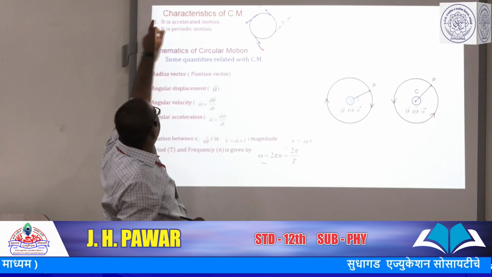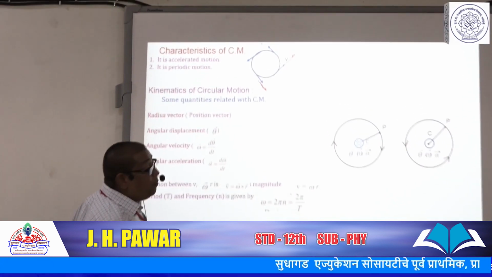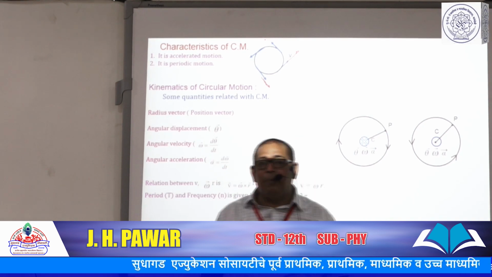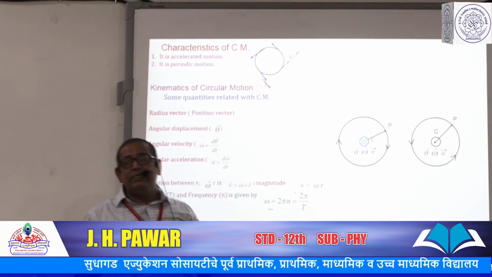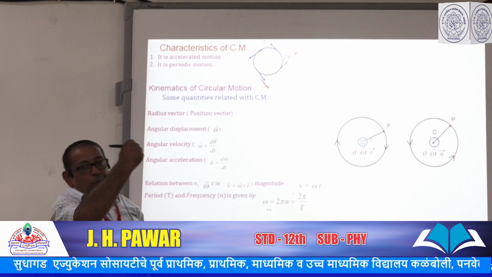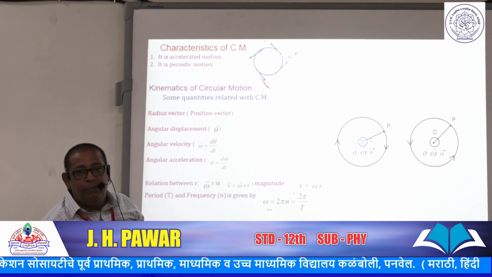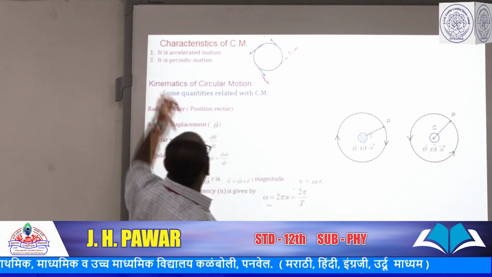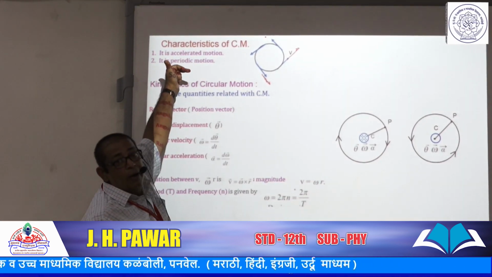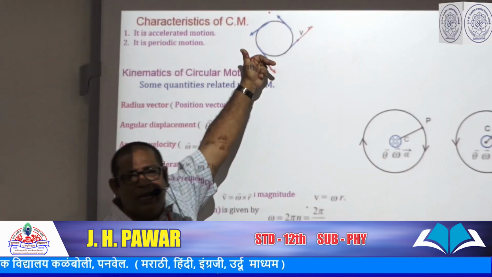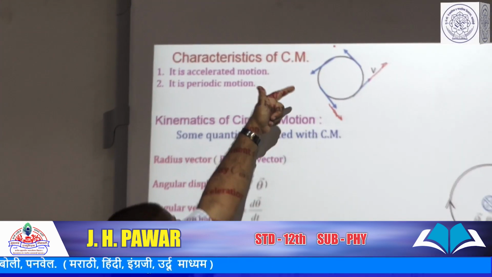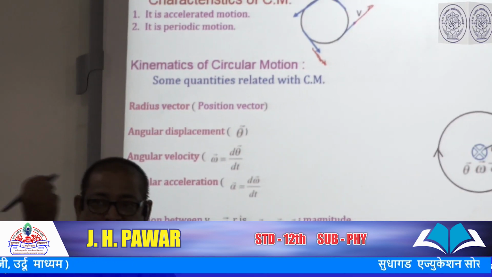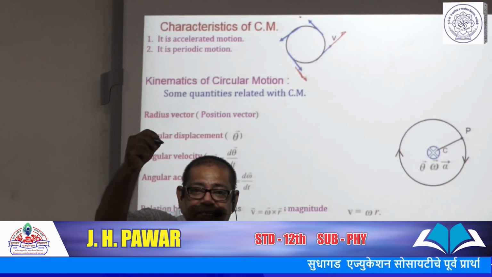Another thing is also there: it is a periodic motion. Not in particular for non-UCM, but UCM is a periodic motion. Periodic means the motion which repeats itself along the same path in the same time. Means in periodic motion, a body or particle, or you can say object, repeats the same circular path in the same time. Suppose in one revolution it takes 2 seconds.